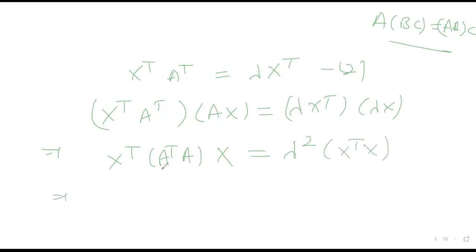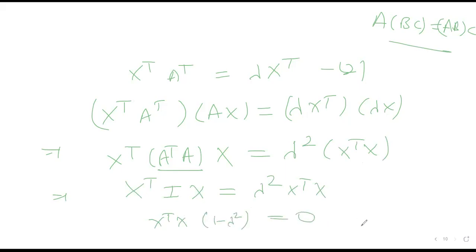Now we know that because A is orthogonal, A transpose into A will be I. So X transpose into IX is equal to lambda square X transpose into X. This will be X transpose into X. So 1 minus lambda square times X transpose X equals 0. Now only two cases arise, either X transpose into X is 0 or this part is 0. But we know that eigenvectors are non-zero.